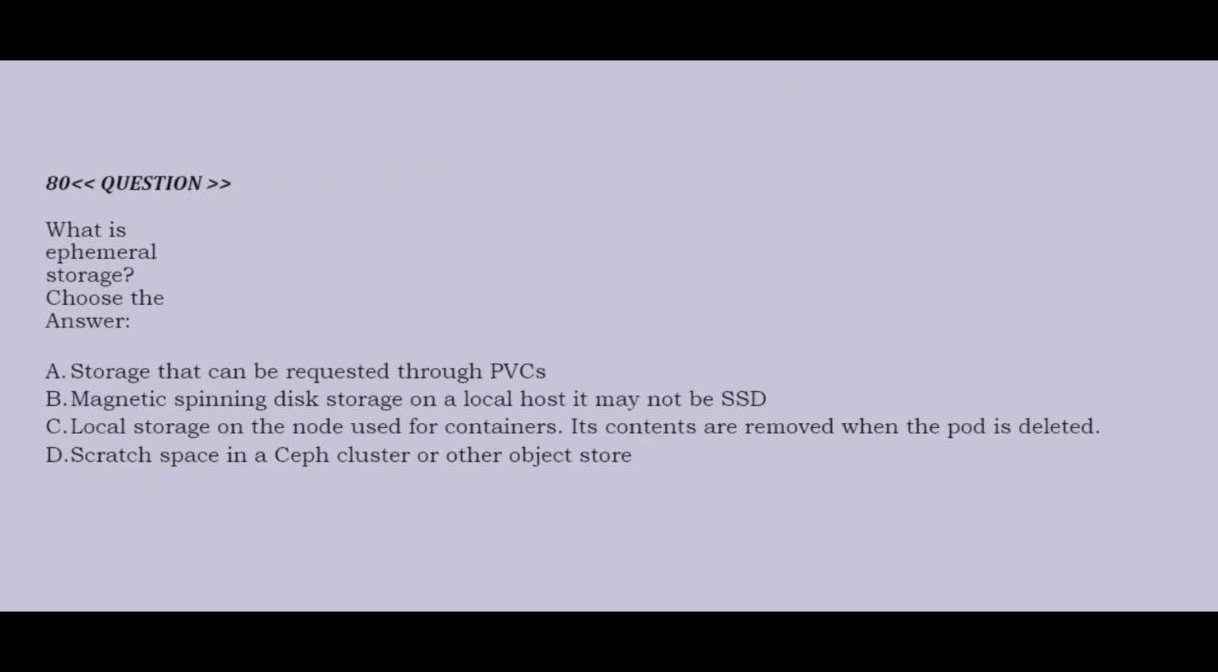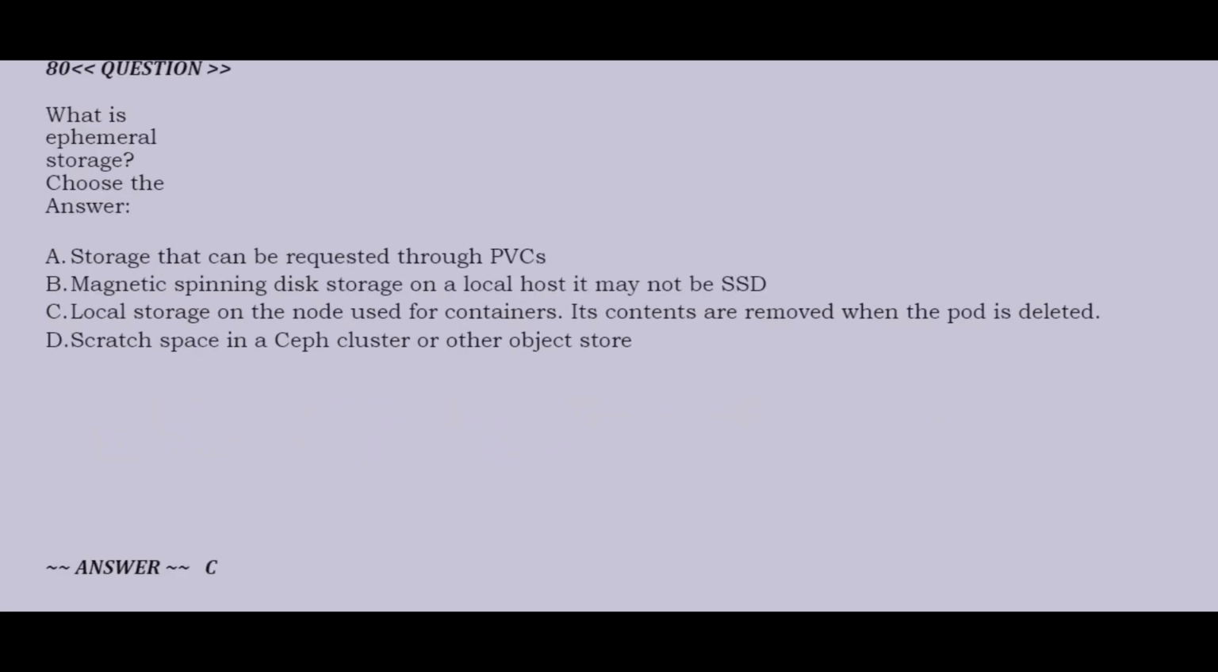Question is, what is ephemeral storage? Option A, storage that can be requested through PVCs. Option B, magnetic spinning disk storage on a local host, it may not be SSD. Option C, local storage on the node used for containers, its contents are removed when the pod is deleted. Option D, scratch space in a Ceph cluster or other object store. Correct answer is option C.